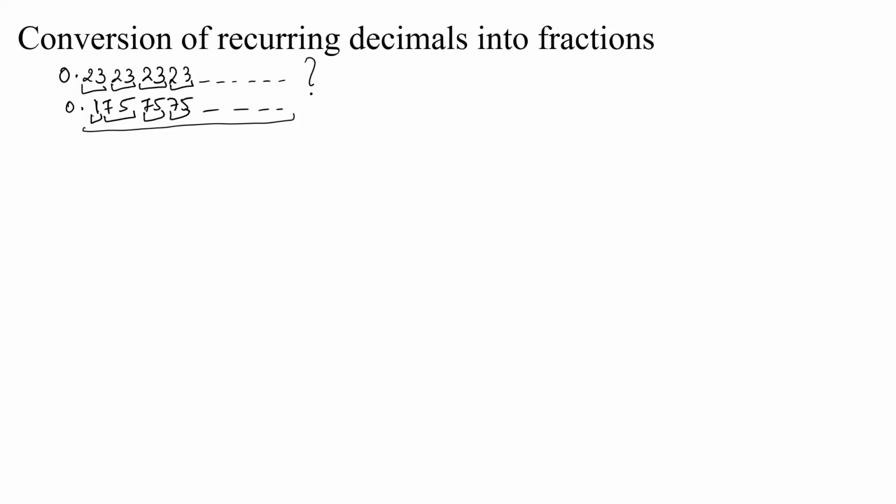So how do you convert these numbers into fractions? Fractions are of the form p by q. So basically, how do you convert these numbers into the form p by q? Firstly, we'll look at the method of doing this, and then from that, we'll derive a formula which makes it really fast for you to convert recurring decimal numbers into fractions. So if we take our first number as 0.2323, so this is 0.2323 and so on, then you multiply it by 10. 10 is what?